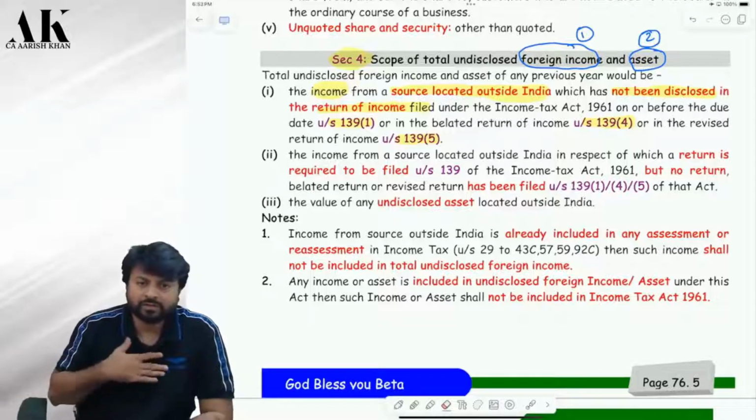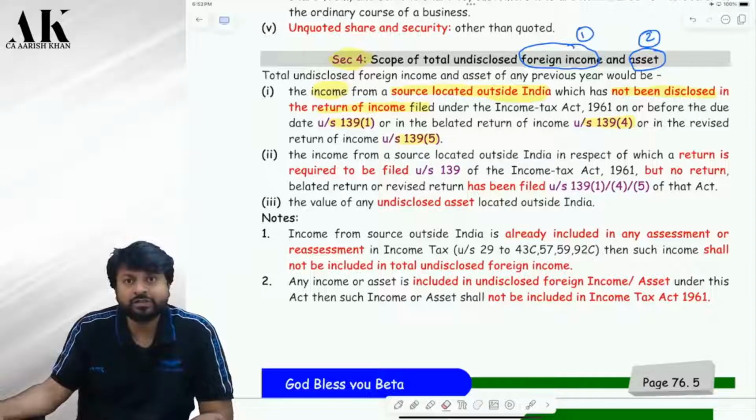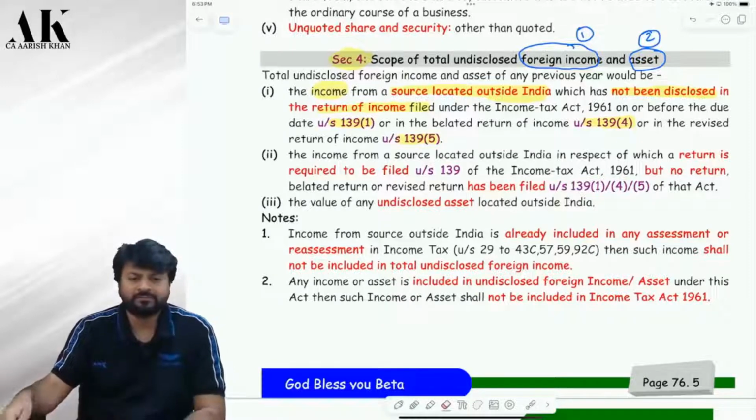I have an option to disclose that where? Under the income tax law. If I do not disclose under the income tax law, then the question of black money law will arise. Are you clear or not? Is it clear? Yes, sir.